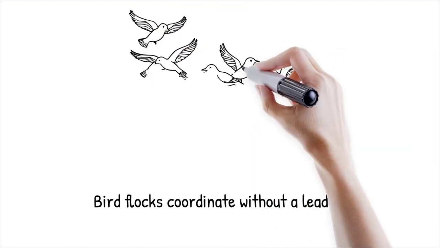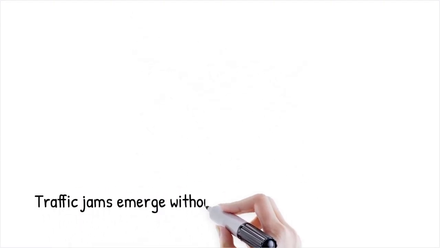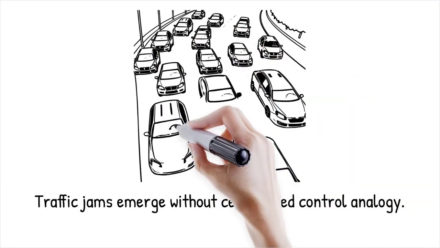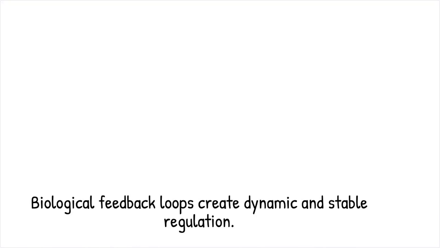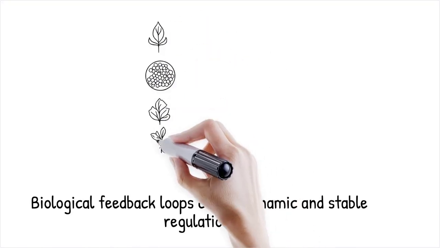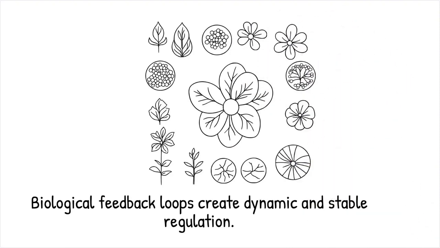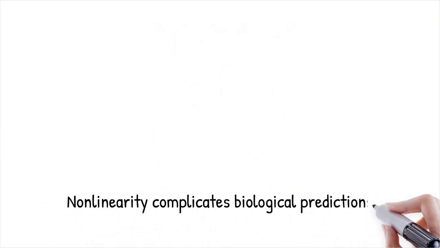Flocks of birds, for example, coordinate their movements without a leader by following simple interaction rules with nearby individuals. A traffic jam emerges from driver behaviors without any single person controlling the entire road system. Biological systems rely on feedback loops where outputs influence future inputs, making regulation dynamic and context-dependent. These loops create stability but can also amplify changes, leading to sudden shifts in behavior. This non-linearity prevents reductionist models from accurately predicting long-term biological responses.